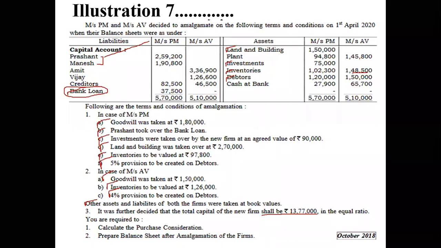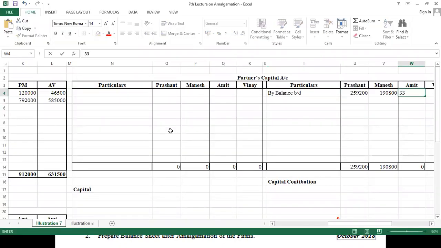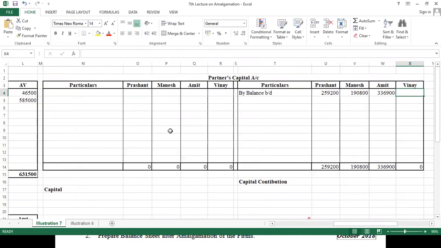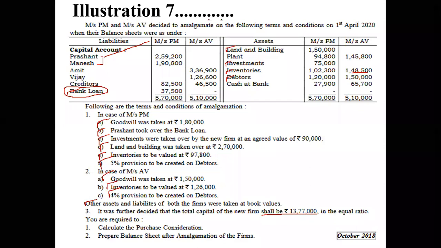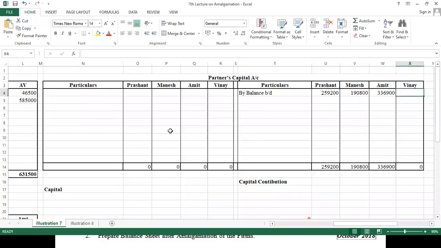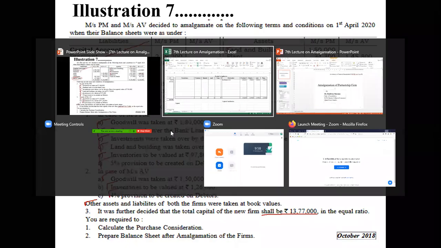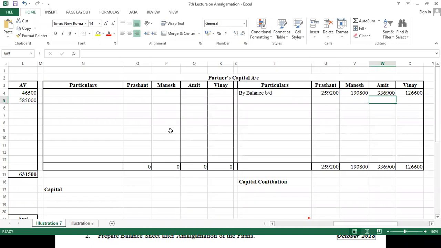For Amit we have 3,36,900. Okay, and for Vinay we have 1,26,600. Okay, you people also check whether I've written the things correctly or not. If anything went wrong, the total will not tally.